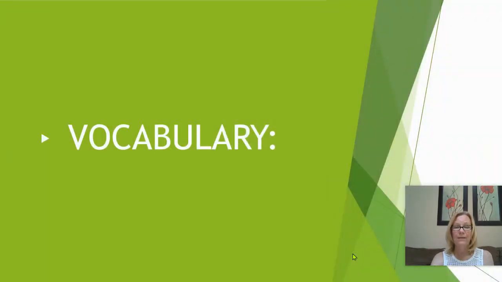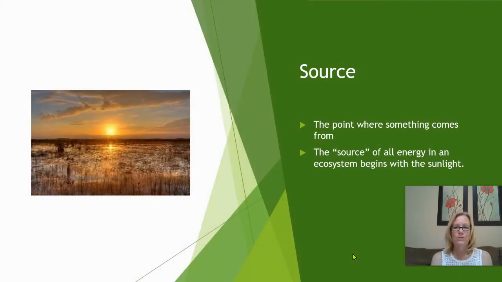This is our vocabulary. Source: the point where something comes from. The source of all energy in an ecosystem begins with the sunlight. We talked about ecosystem last week. That was where living things live.